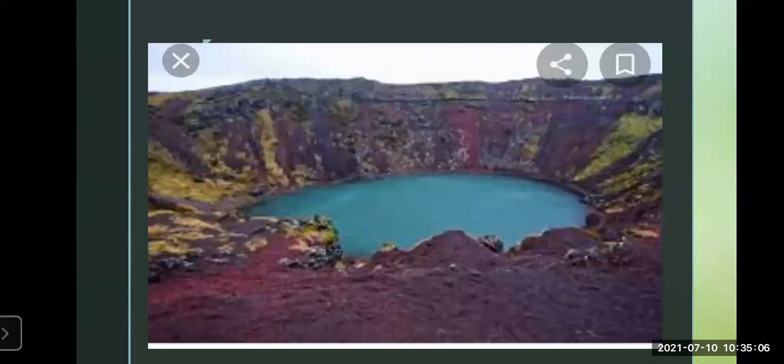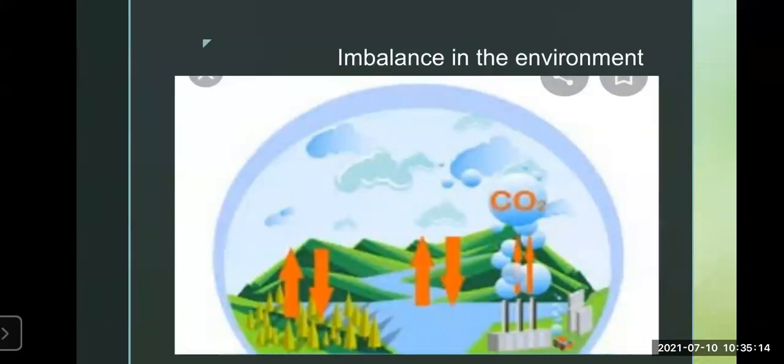The dust, smoke, gas, ashes, water vapor, etc. remain in the atmosphere. You can see here the imbalance in the environment which is created. Why is this imbalance created? Because the dust, smoke, ash, gases, water vapor, etc. remain in the atmosphere for a long time, and because of this, it creates an environmental imbalance.